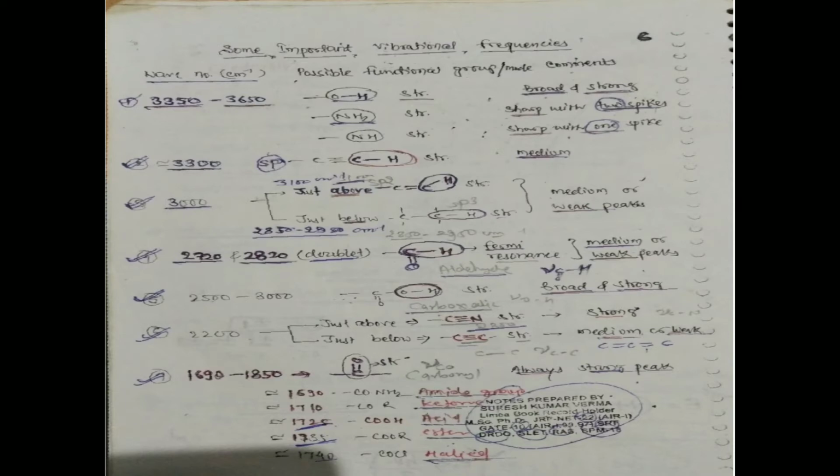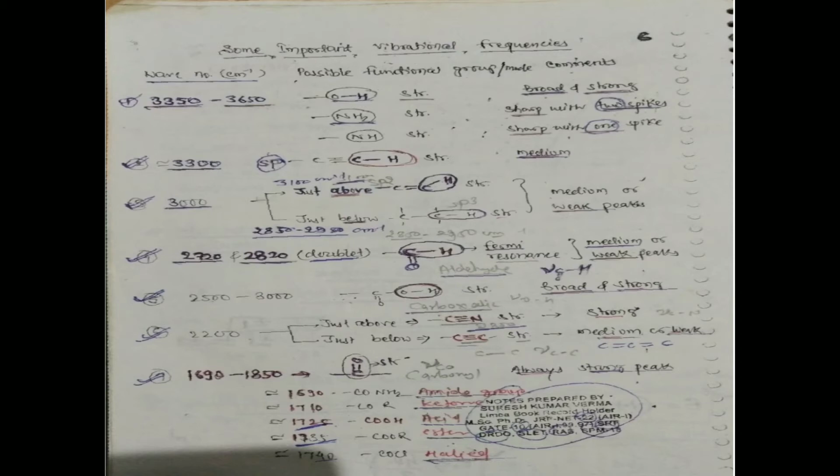First is the O-H bond, strong and sharp with two peaks. The O-H stretching frequency is 3250 to 3650, or for the amine group, N-H. And second is the carbon-hydrogen stretching bond. Here the wave number is 3300, as we can see in the table.